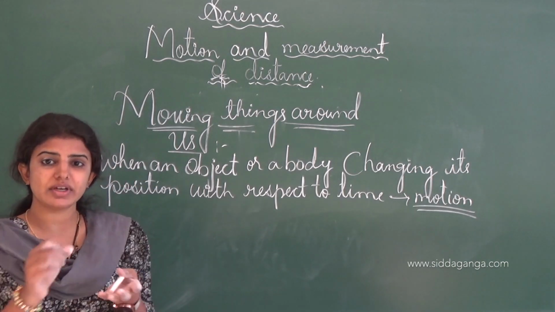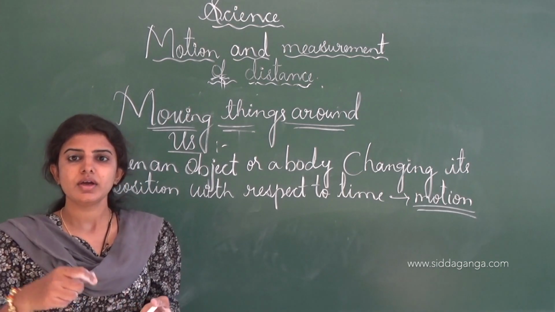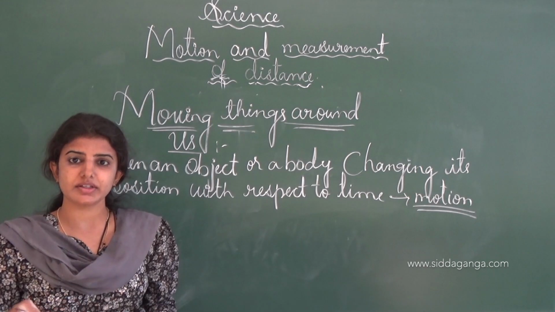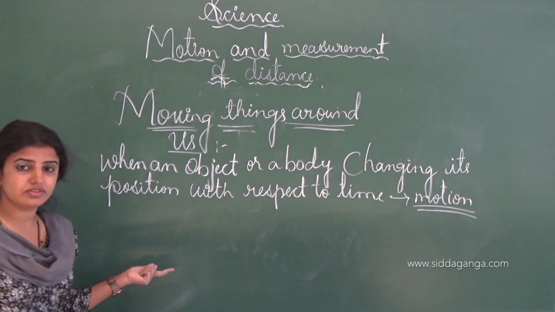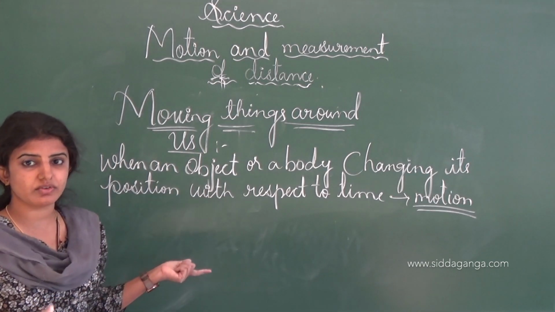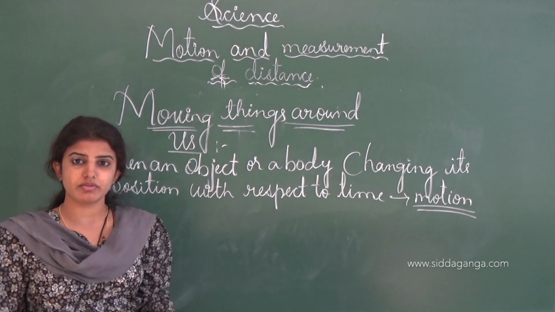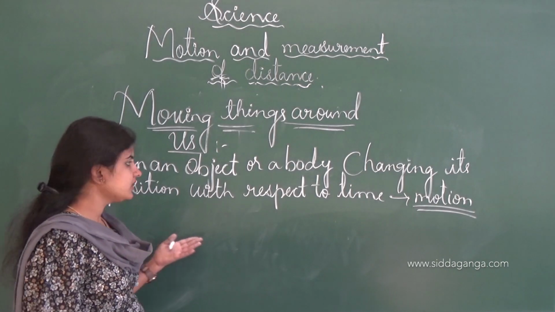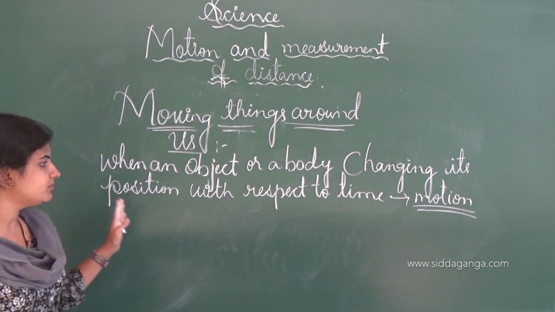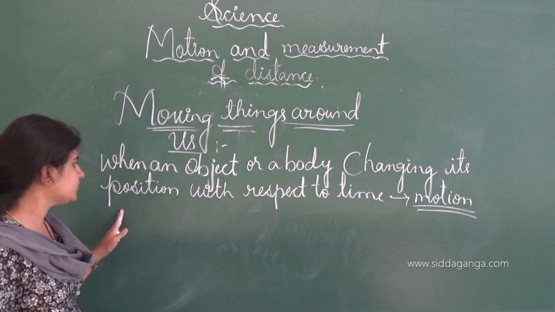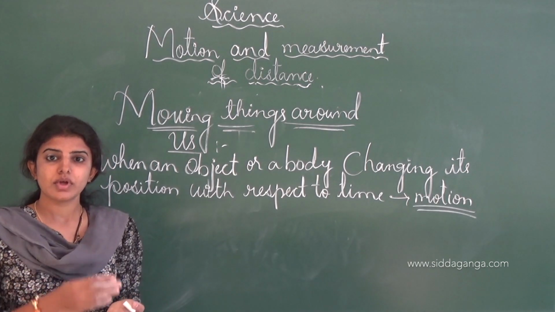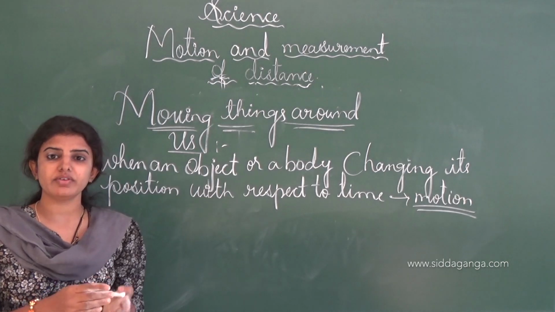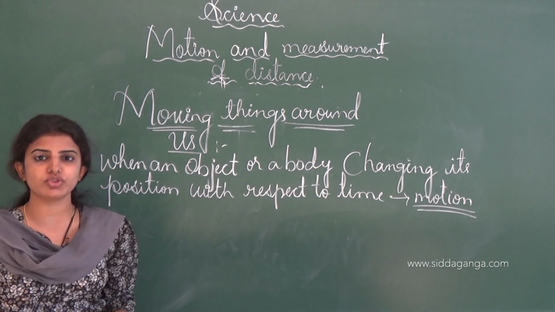For example, while writing also we move our hand by turning the page and writing with the help of a pen. Like that, movement takes place in our body and in our surroundings. If an object or a body changes its position with respect to time, we call it motion.